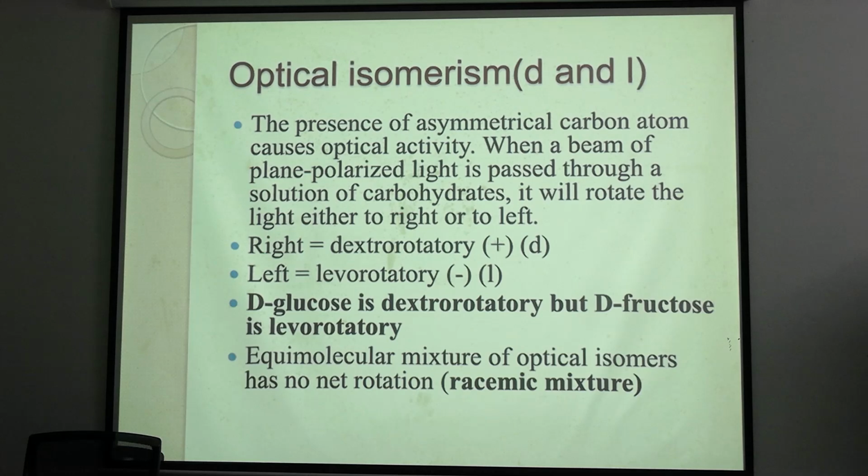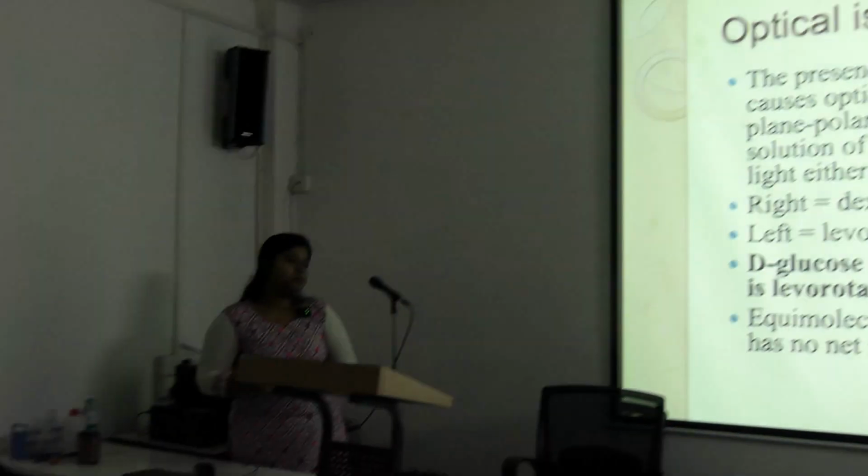When it is deflecting towards right, it will be known as dextrorotatory, and when the light deflects to left, it is levorotatory. And see how we write dextrorotatory and levorotatory. We write dextrorotatory as small d or plus, and levorotatory is denoted as minus or small l.